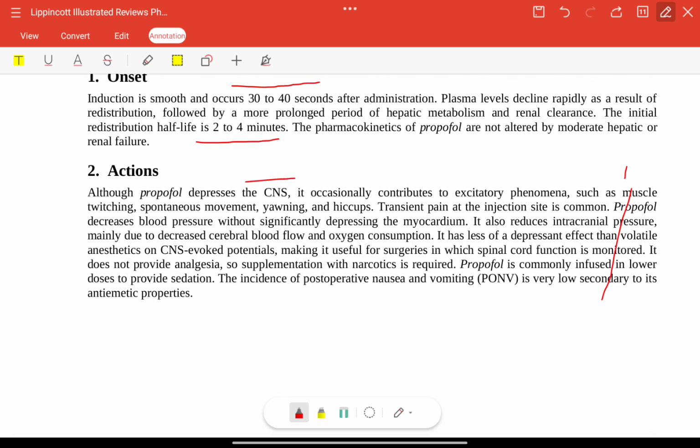Action: it will depress the CNS, and it contributes to muscle twitching, spontaneous movement, yawning, hiccups, all these phenomena. Transient pain at the injection site is common. It will decrease BP without depressing the myocardium. It will also reduce intracranial pressure, and it has less of a depressant effect than volatile anesthetics. It is commonly infused in lower doses to provide sedation. The incidence of postoperative nausea and vomiting is very low.